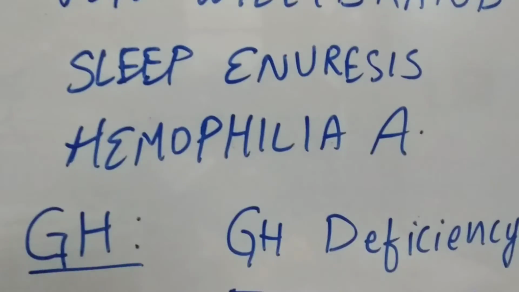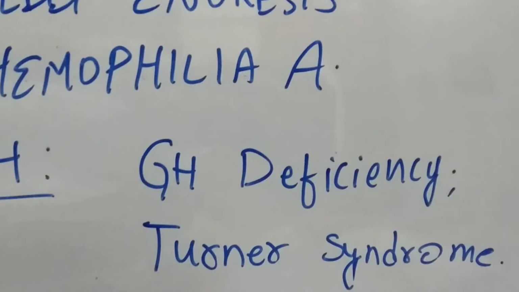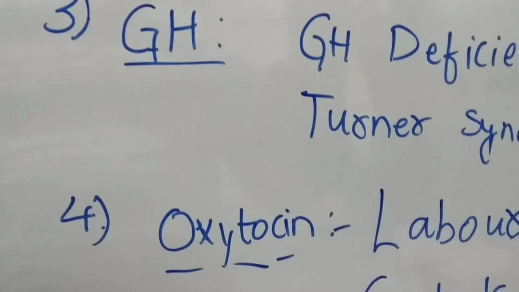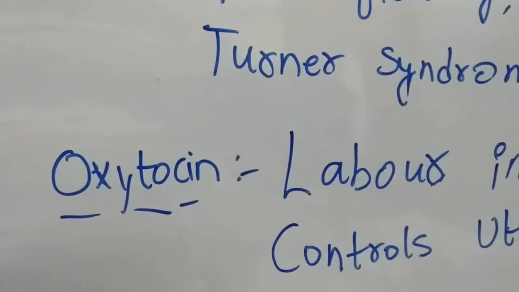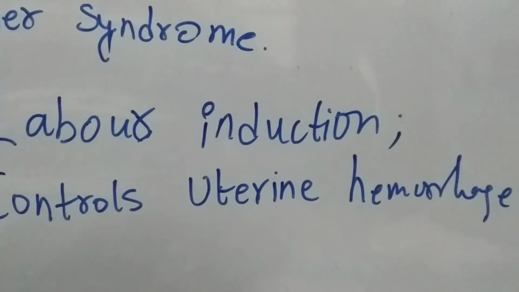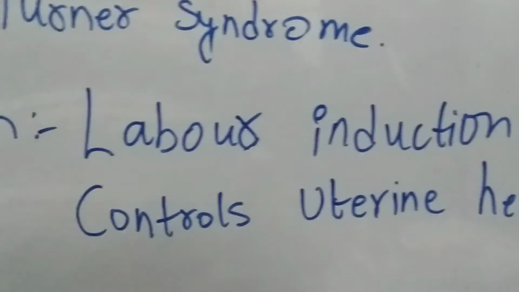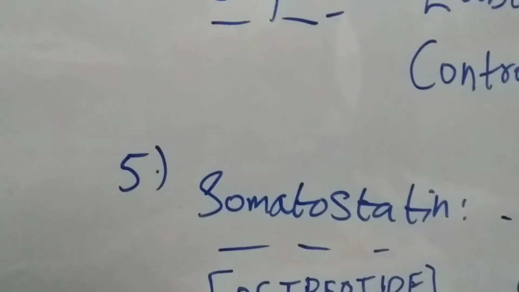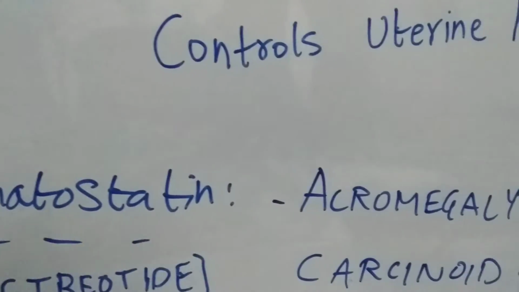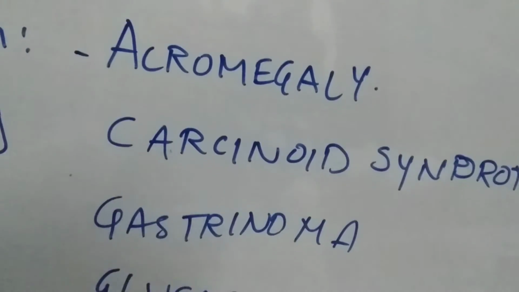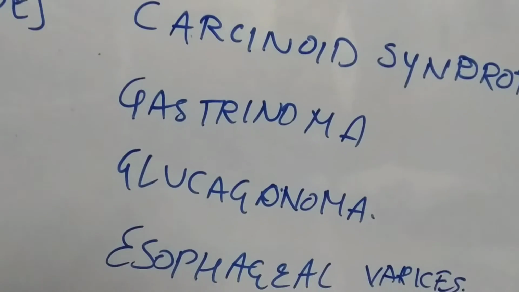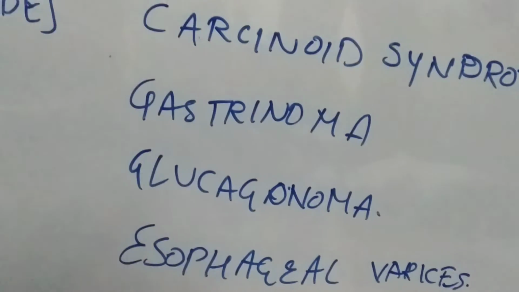And next is growth hormone. Its clinical use is GH deficiency and Turner syndrome. Next is oxytocin. Its clinical use is labor induction and control. It controls uterine hemorrhage. And the next one is somatostatin, where octreotide is the drug. Its clinical use is acromegaly, carcinoid syndrome, gastrinoma, glucagonoma and esophageal varices.